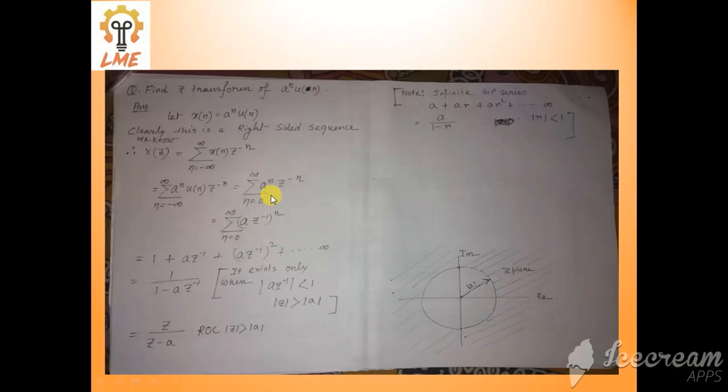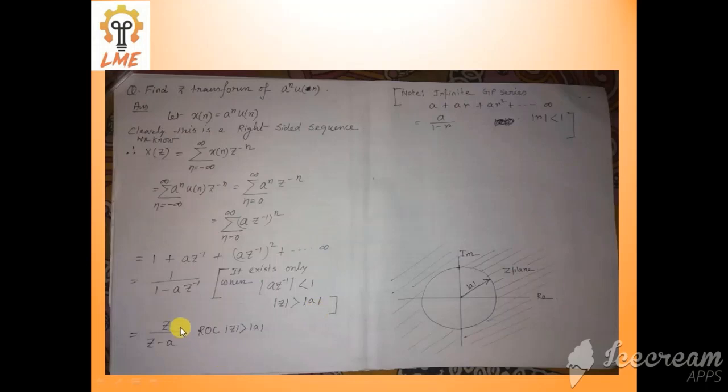Now you can write the sum from n equal 0 to infinity of (a z inverse) to the power n. This is an infinite GP series. If you expand this, you get 1 plus a z inverse plus (a z inverse) squared, up to infinity. You can write the summation as 1 by 1 minus a z inverse. This is only true when the common ratio is less than 1, so |a z inverse| is less than 1. What can we conclude? Mod z should be greater than a. It means this summation exists only when mod z is greater than a.